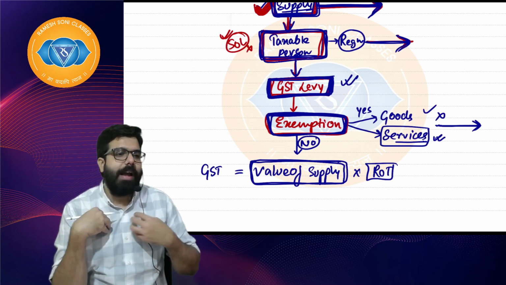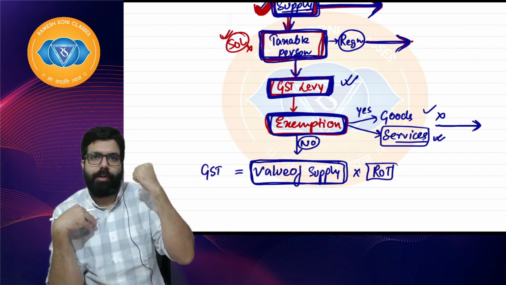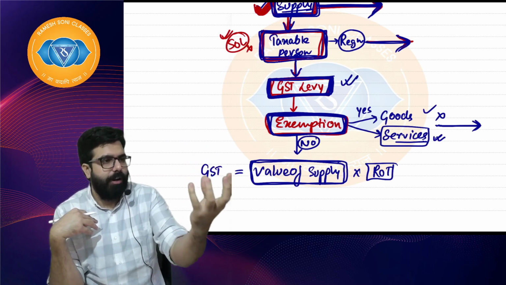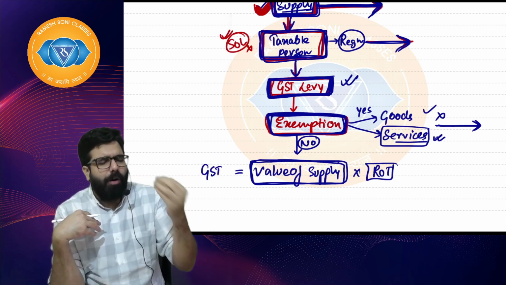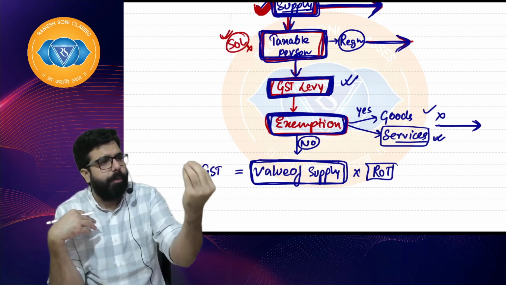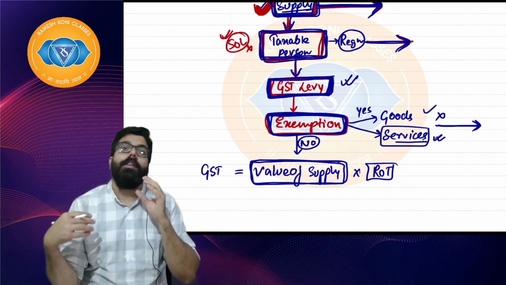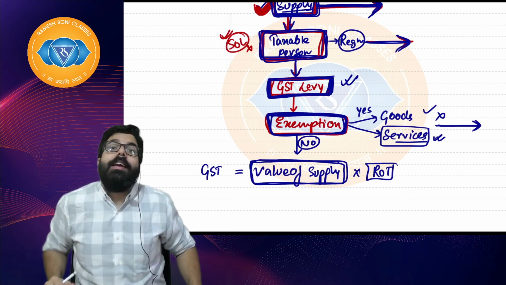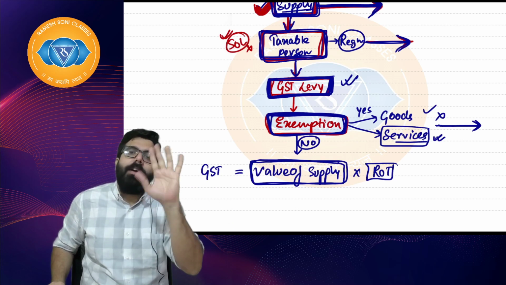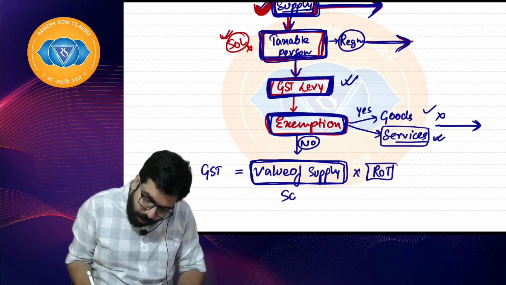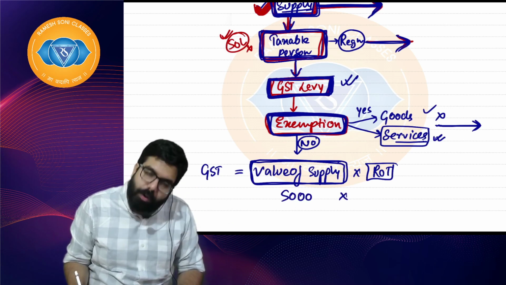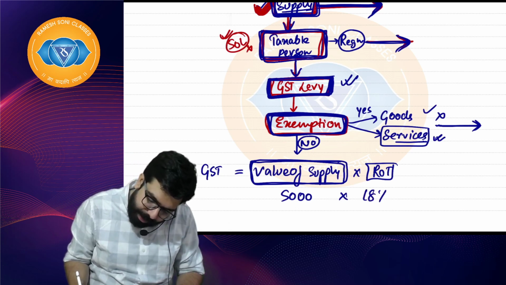For an example, I went ahead and provided you the class for 5,000 rupees. The value of supply between us is the transaction value. How much did you pay? 5,000 rupees. So, on the 5,000 rupees, I'll have to apply the rate of GST, supposingly 18%.